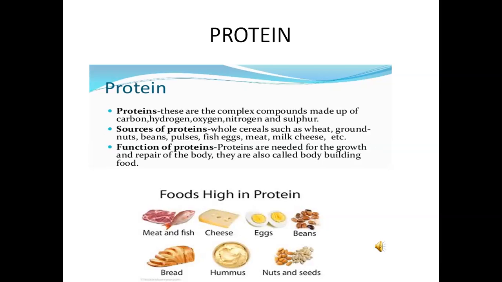Function of proteins: proteins are needed for the growth and repair of our body. They are also called body building food. Foods high in protein are meat and fish, cheese, eggs, beans, bread, nuts and seeds.